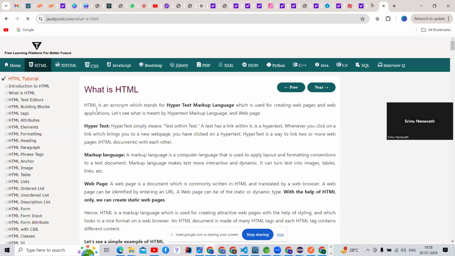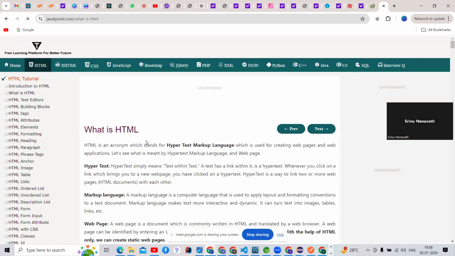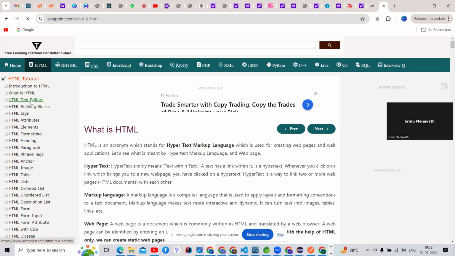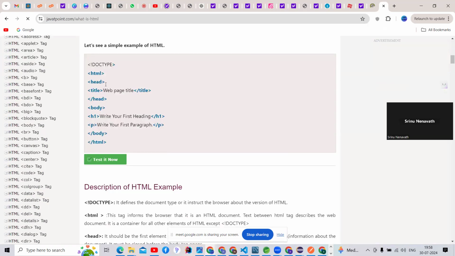HTML list, HTML text editor, and building blocks, HTML introductions. Yeah, we can go down. See here, guys, these are the tags.